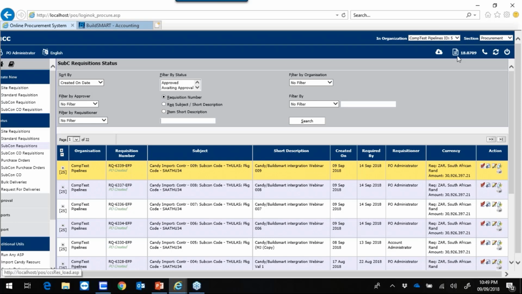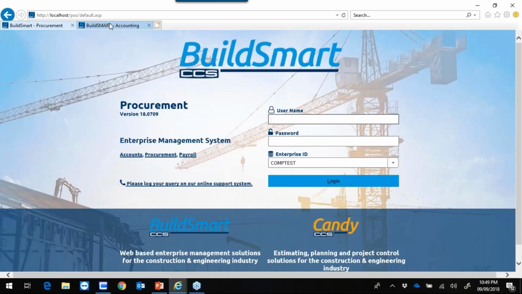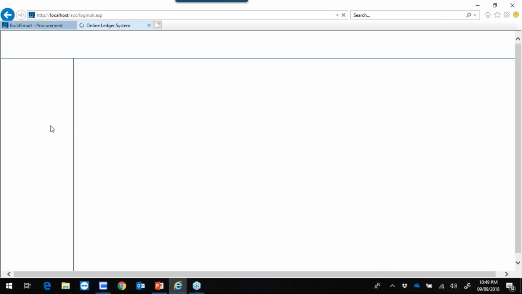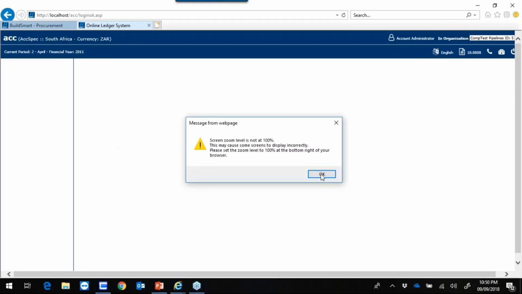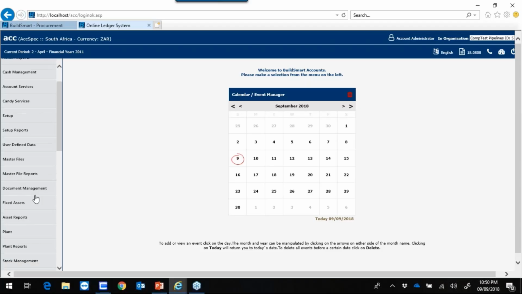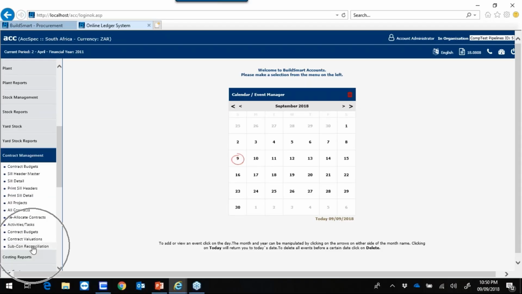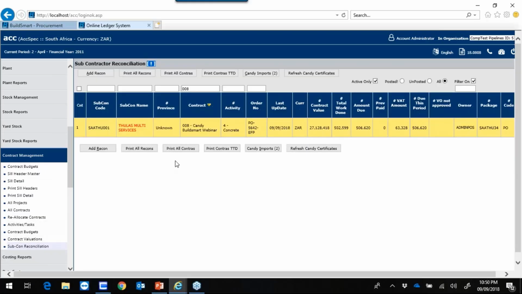This is done in accounting. So I'll therefore switch to BuildSmart accounting, log in. In BuildSmart accounting, I will go to contracts management, subcontractor reconciliations.